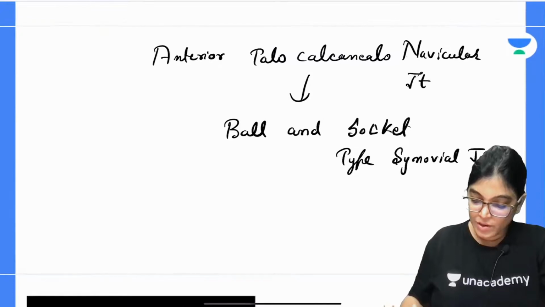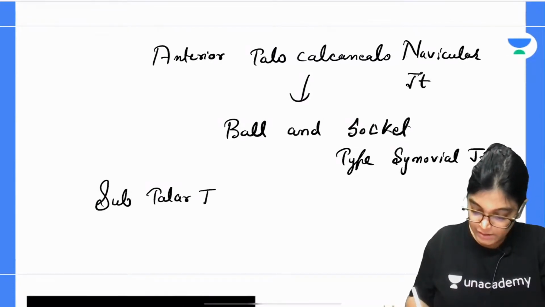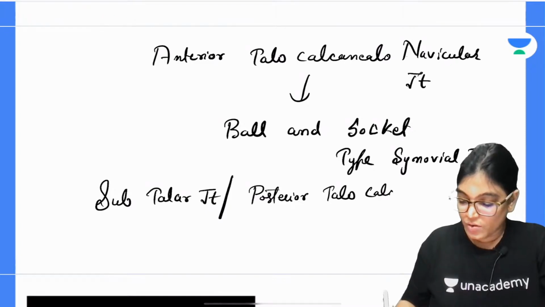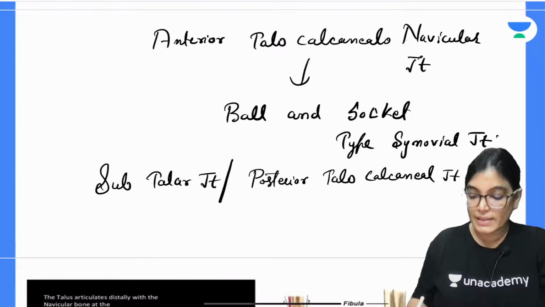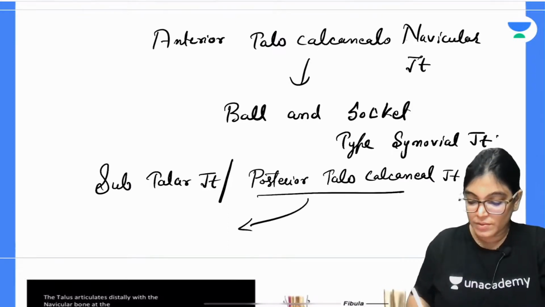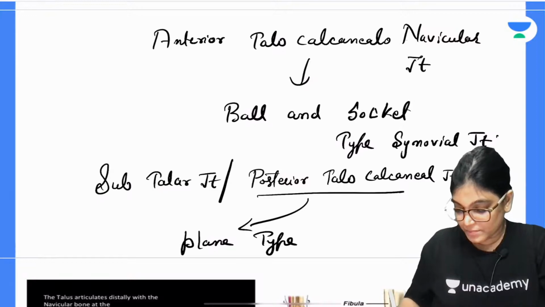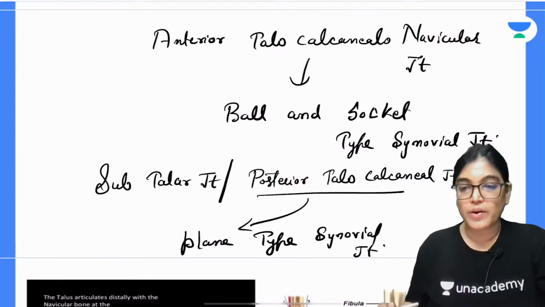Now coming to the subtalar joint. The subtalar joint is called the posterior talocalcaneal joint. The posterior talocalcaneal joint is an example of a plane type of synovial joint.